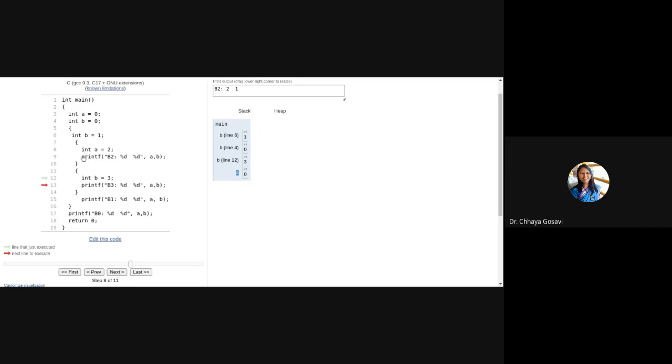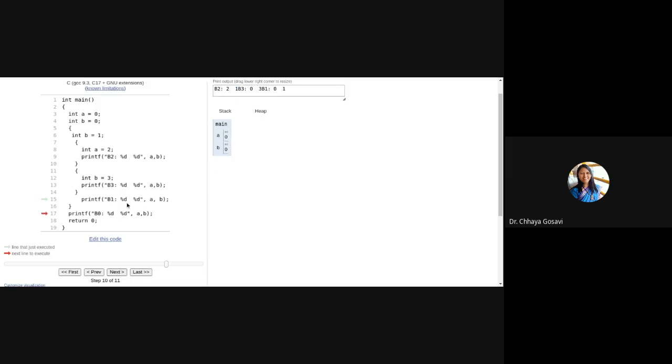Once you have come out of that scope, the value A is equal to 2, that scope is deleted from the stack. That entry is discarded from the stack. A new entry is created for int B is equal to 3. And value of A, it will take the global value, which is 0. So A is 0 and B will be 3. This is block B3, 0 and 3.